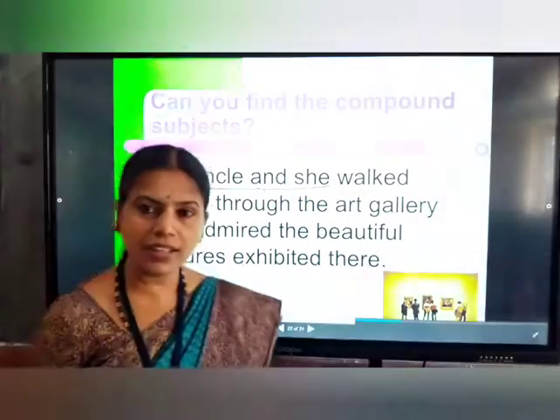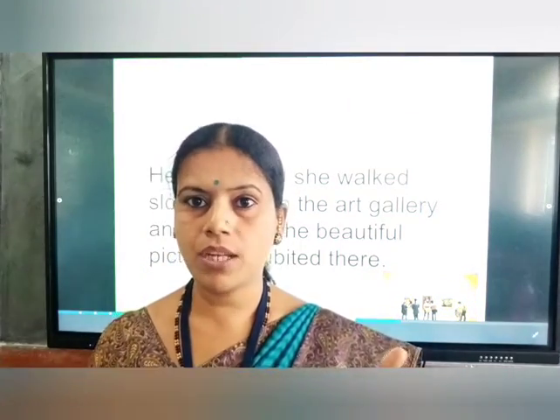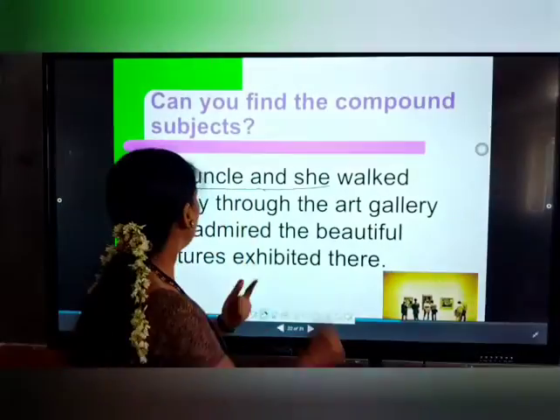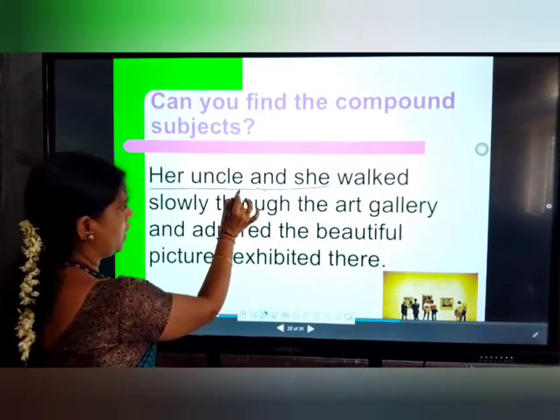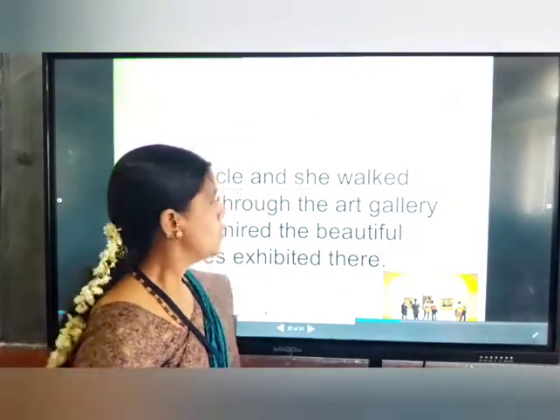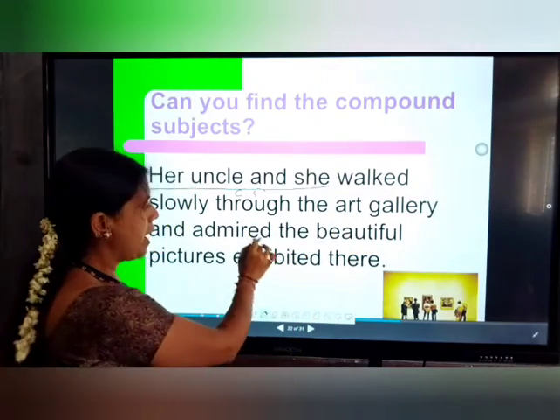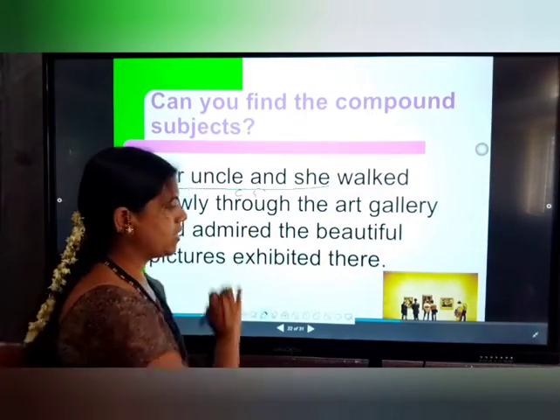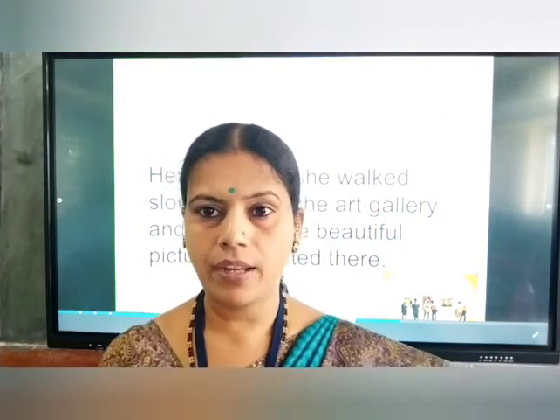If only her uncle were there, we could call it a simple subject, whereas this has more than one noun, her uncle and she. So we call this a compound subject. The remaining part, walked slowly through the art gallery and admired the beautiful pictures exhibited there, we call the predicate.